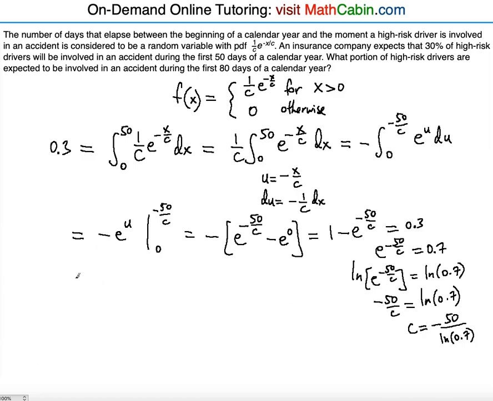So now we found the value of c, so we can integrate from 0 to 80, and we're going to find the percentage, right? Because the portion means that we're going to find the percentage. Portion means percentage, right? This meant that this was 30%. The portion of high-risk drivers was 30%, and we're going to find the percentage for 80 days, right? So the percentage